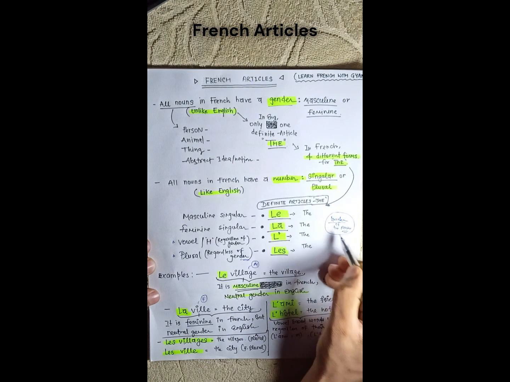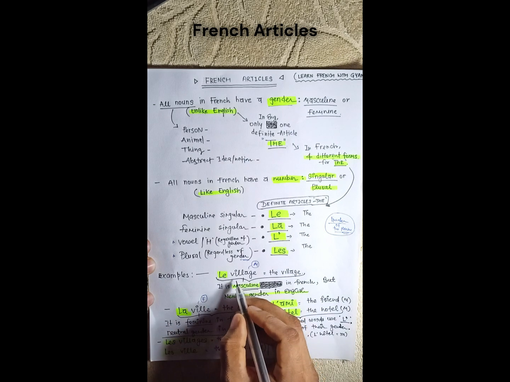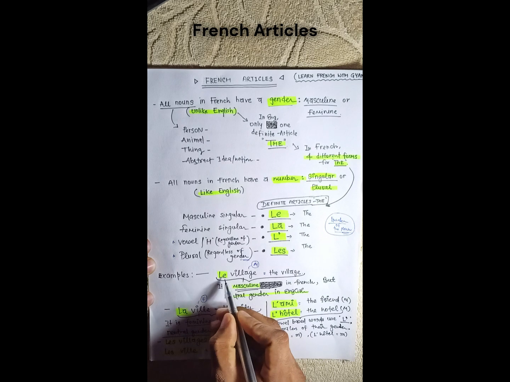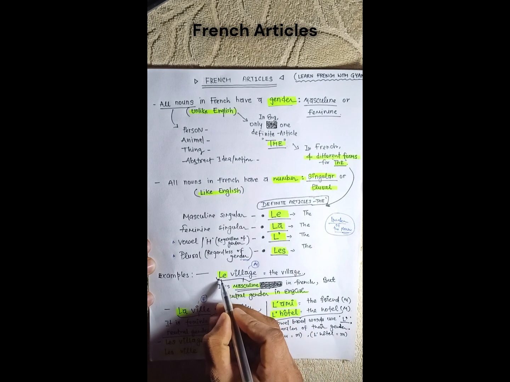So the gender of the noun is something that we need to learn by observation, and there are some techniques to learn the gender of the noun, or some cases where we have to memorize them also. So let's see the examples I have written. Le village, this clearly means village is a masculine noun, and that's why we are using le.